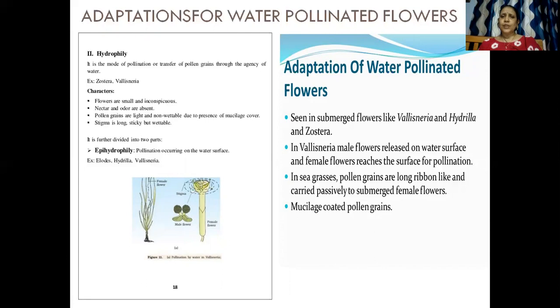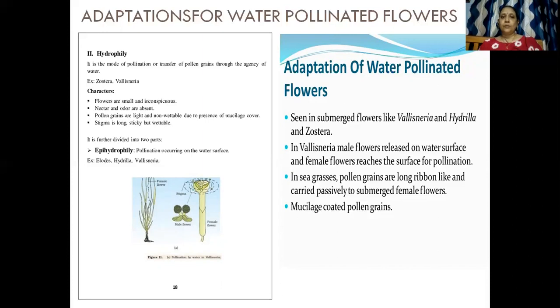Clear? So anything that has to remain in water needs to be coated with something that prevents that thing from getting desiccated. गलने से बचेगा. So क्या चीज उसको बचाएगा? Yes, you know, sometimes it could be coated with wax, it could be coated with mucilage. Yes, okay. So what are the different adaptations of the water pollinated flowers? So the main point is the pollen grains are mucilage coated pollen grains.